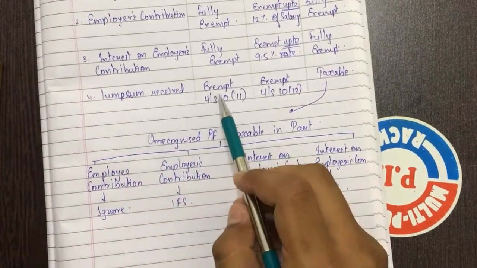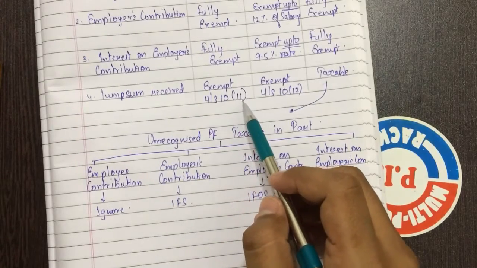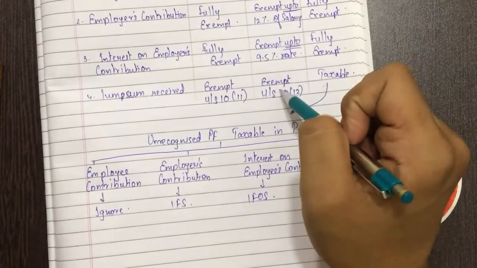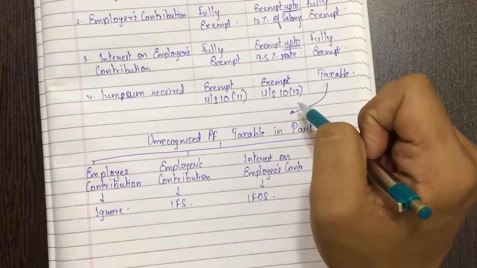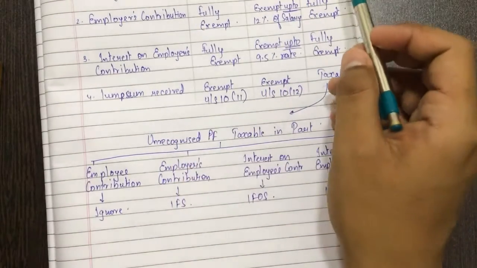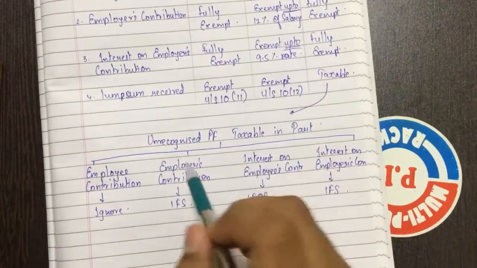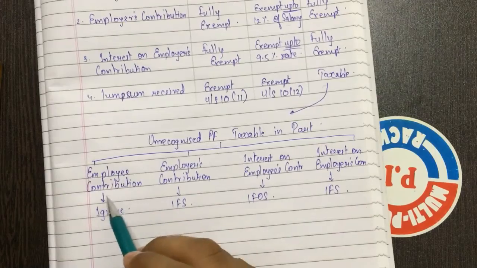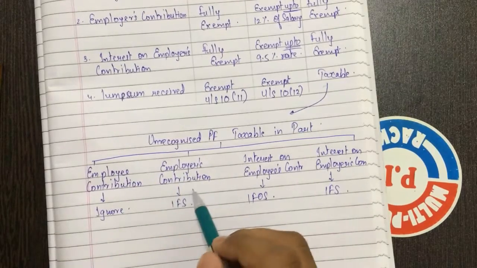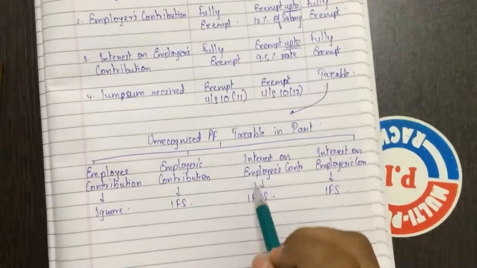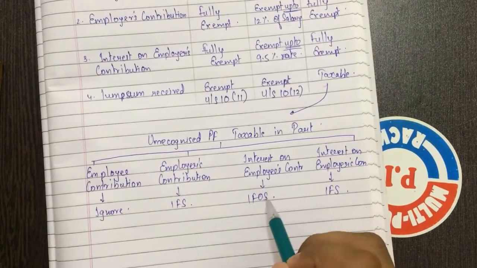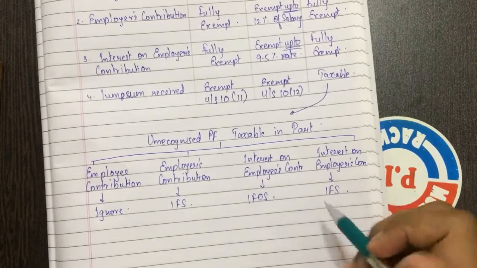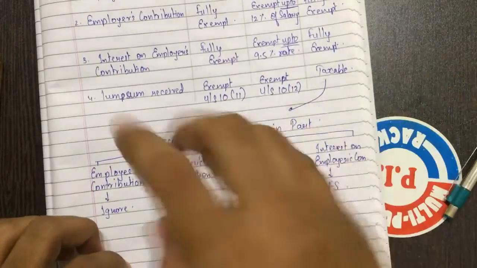Lump sum received from statutory provident fund is exempt under section 10 subsection 11. Lump sum received from recognized provident fund is exempt under section 10 subsection 12. If lump sum received from unrecognized provident fund, it is taxable in this manner. Unrecognized provident fund taxable in parts. Employees contribution, then ignore. Employers contribution, income from salary. Interest on employees contribution, income from other sources. Interest on employers contribution, income from salary. This much. I want to give you all a note.